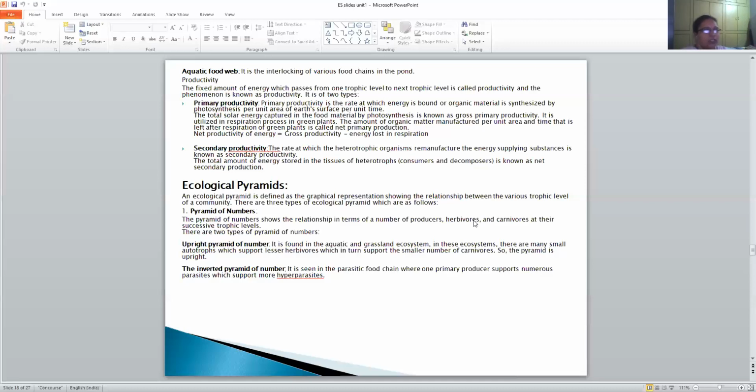For an upright pyramid of numbers, you can take the grassland ecosystem, because the producers are more numerous than primary consumers, then secondary consumers, and then tertiary consumers. For an inverted pyramid of numbers, you can see hyperparasites are more than parasites.